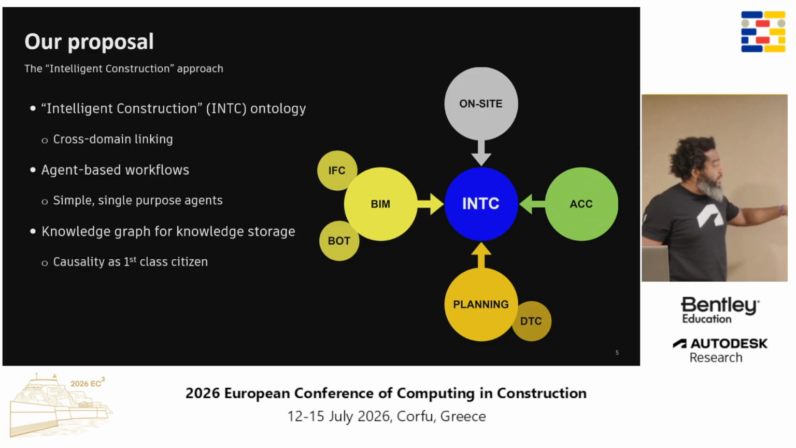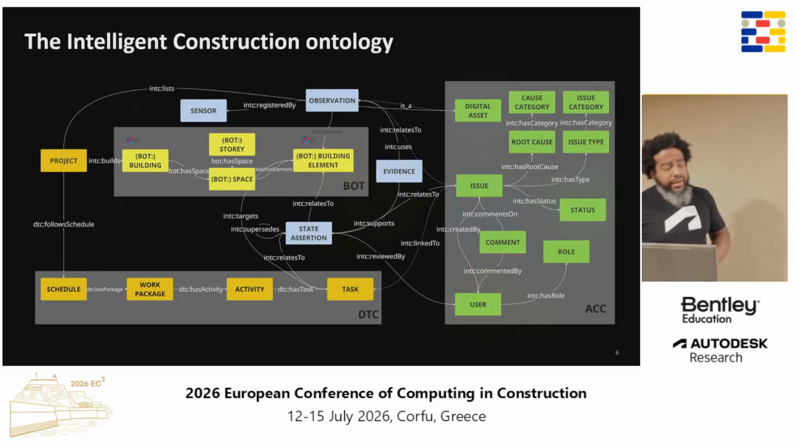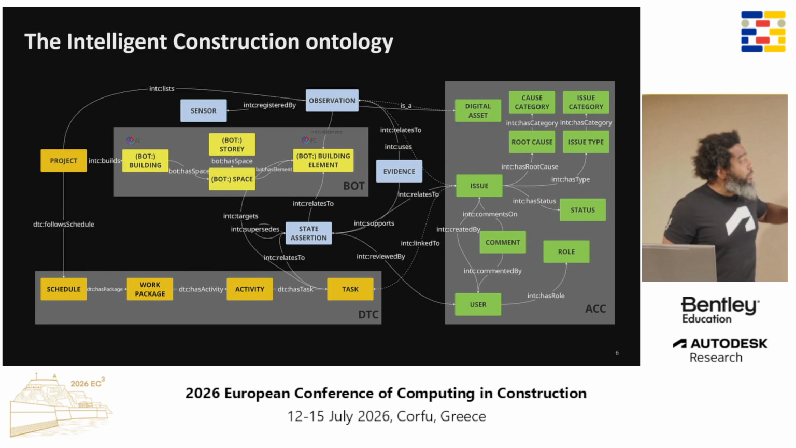Having causality as a first-class citizen allows us to go from the observations of the construction site to insights that are valuable for the stakeholders. And here is what we call ITCO, the intelligent construction ontology.